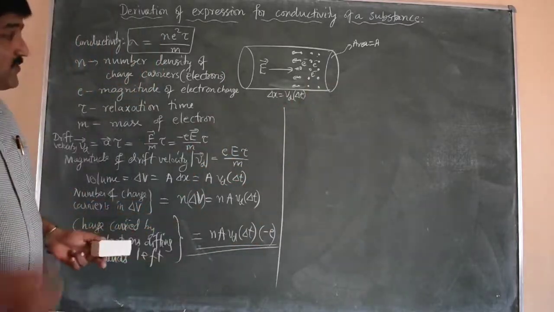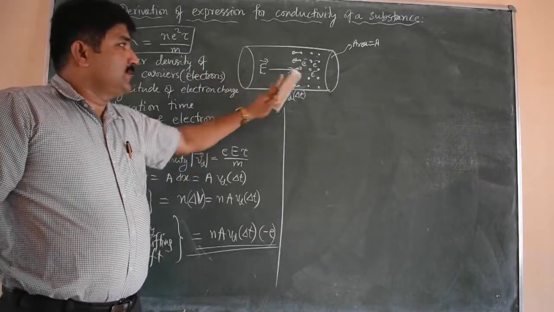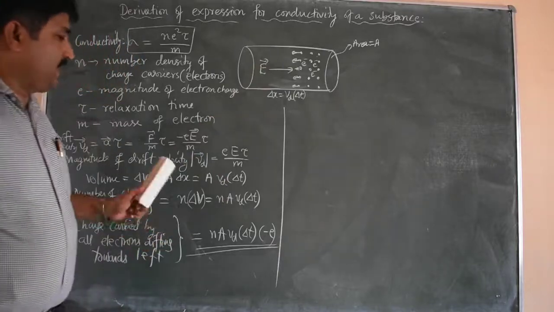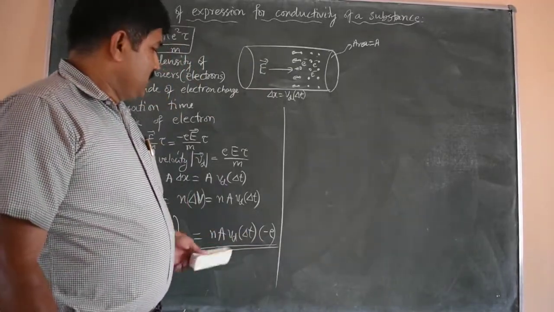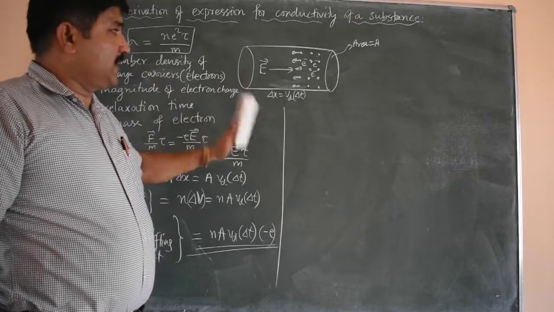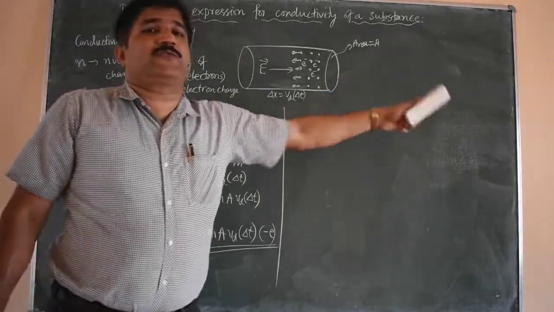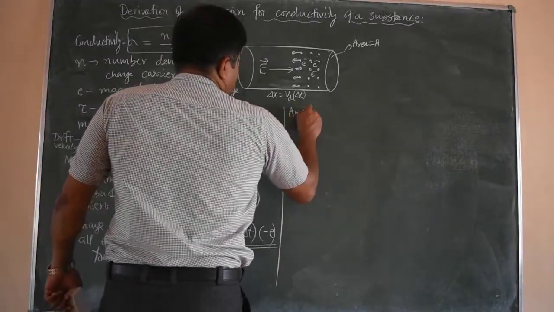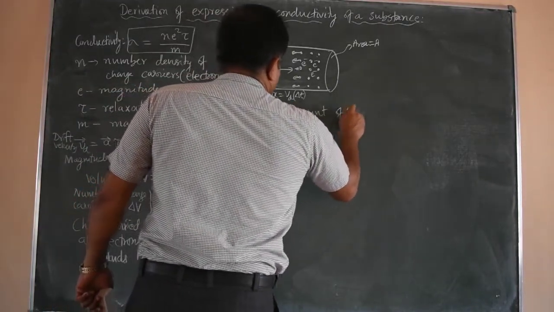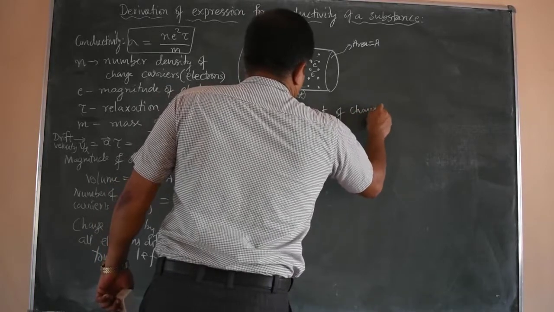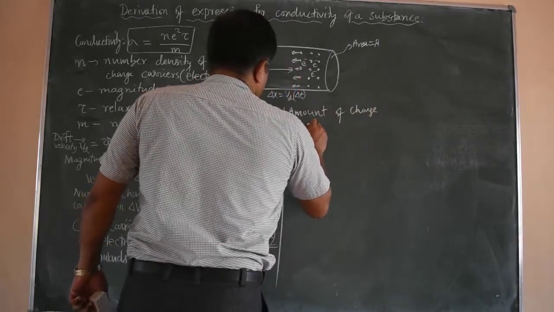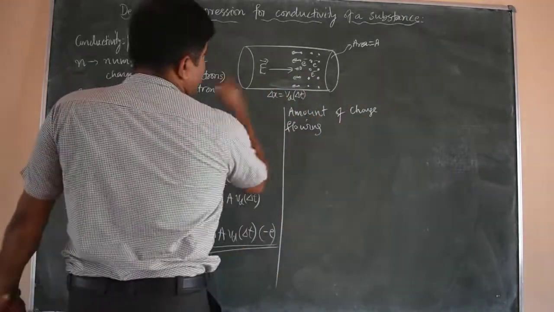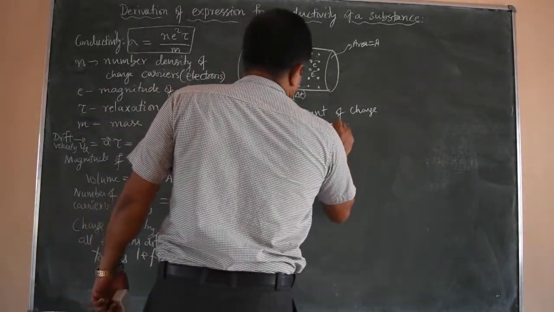Now current is flow of charges, rate of flow of charge, that is flow of charge per unit time. So we want the expression for current firstly. Okay, so current equal to delta Q by delta t. So what is the amount of charge flowing to the right in time delta t? There is actually no electron motion to the right, actually electrons are coming to the left, flowing towards right.